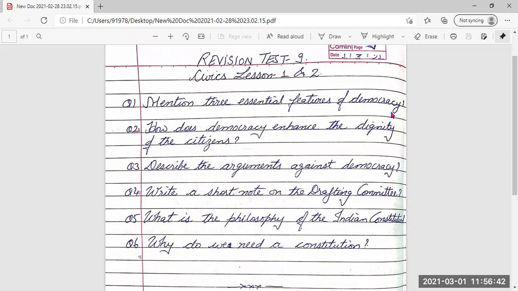Mention three essential features of democracy. Now, which are the three essential features of democracy? Harshita, you know the answer. The three essential features of democracy can be listed as follows. First, democracy is a form of government in which rulers are elected by the people on the principle of one person, one vote.